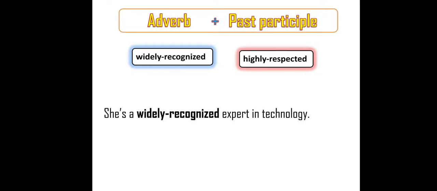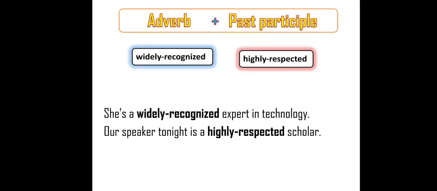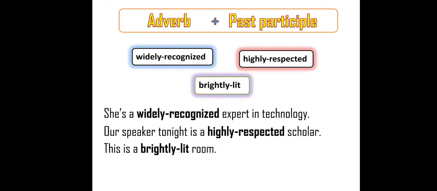Highly respected. Instead of honorable, we can use highly respected. Our speaker tonight is a highly respected scholar. Scholar is a noun. What kind of scholar? Highly respected. Brightly lit. So this is a brightly lit room. So room is a noun, and brightly lit is a compound adjective framed by adverb plus participle.